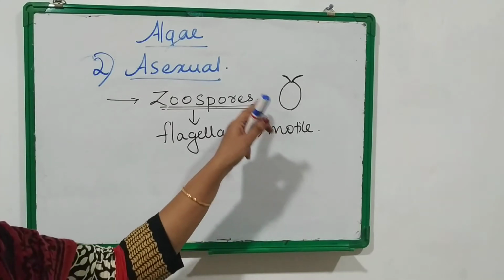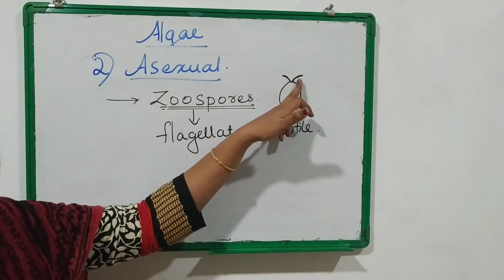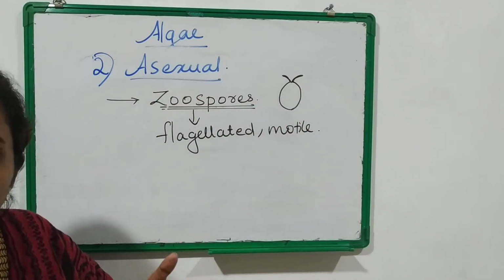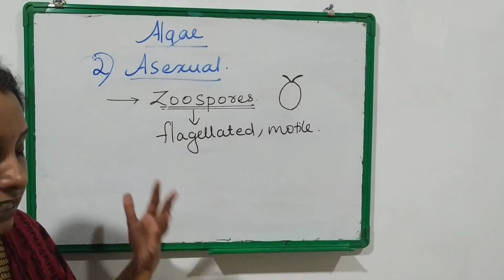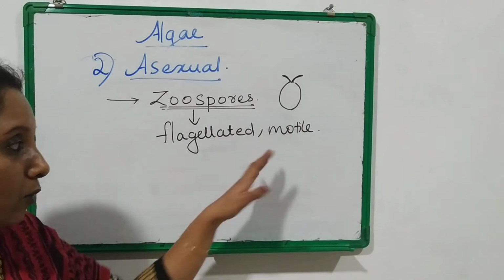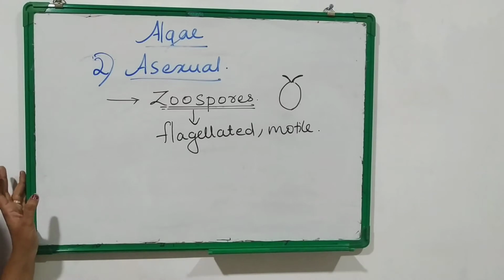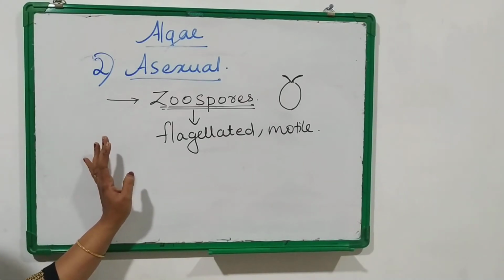The spore in Chlamydomonas has roughly this structure. Flagella will be present there. What do flagella help with? For movement. So they are motile, that is, they can move. Zoospores are flagellated motile spores which are involved in asexual reproduction in algae.